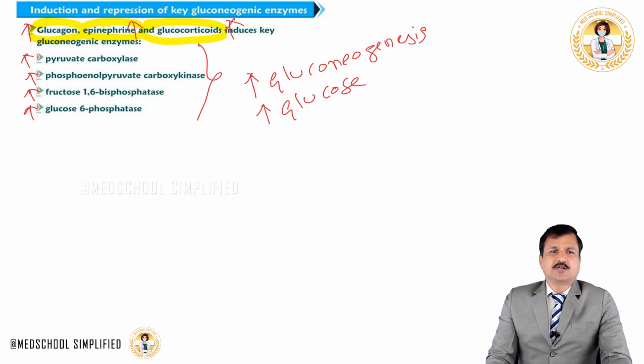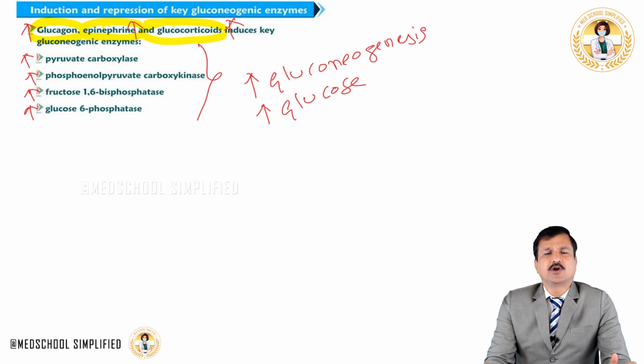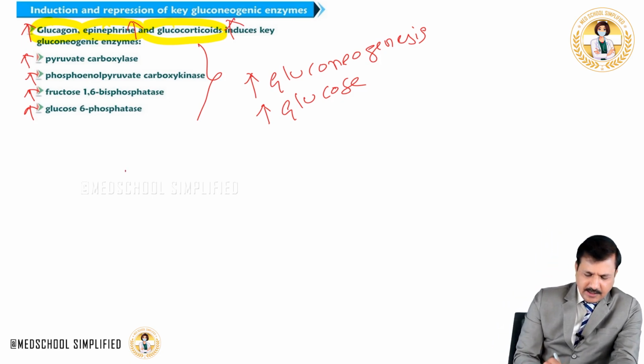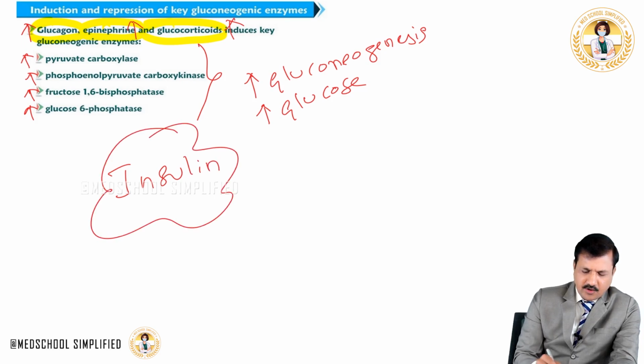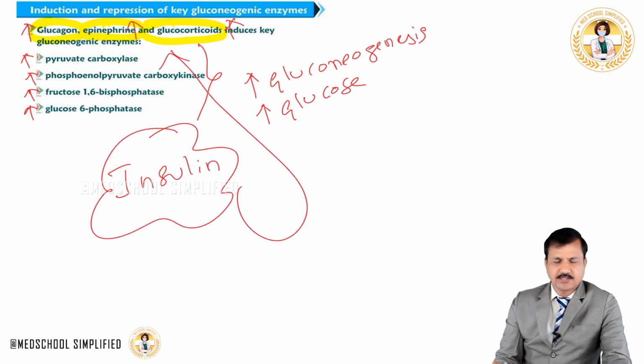Now under fed condition, what will happen? Under fed condition, insulin is going to induce key glycolytic enzymes and antagonize the action of glucagon, epinephrine and glucocorticoids, and their effects on gluconeogenic enzymes. So basically, insulin is going to reverse the action of all these gluconeogenic hormones.